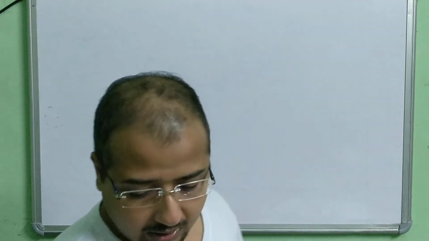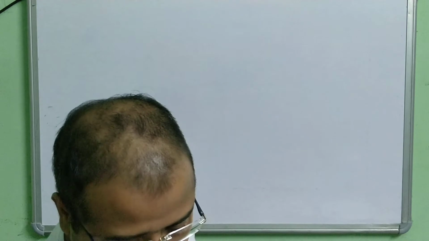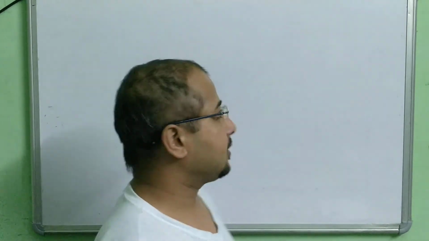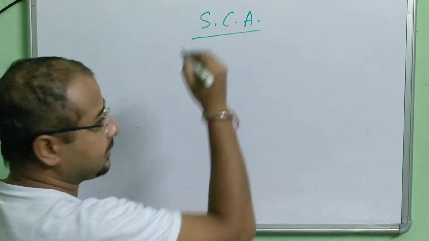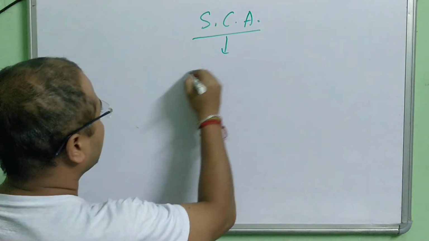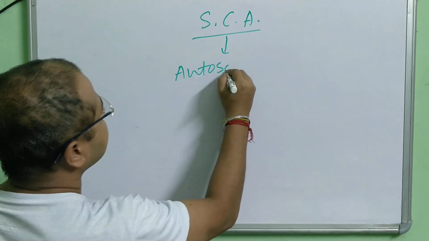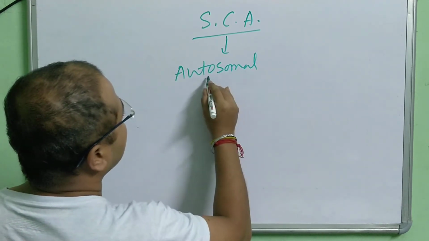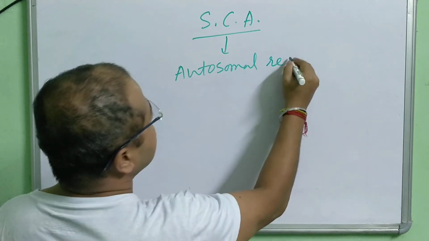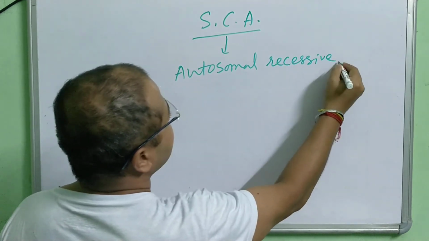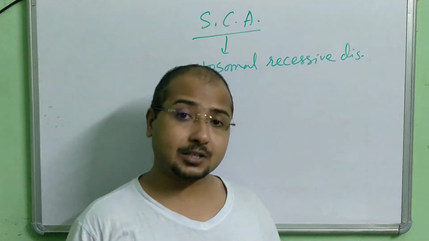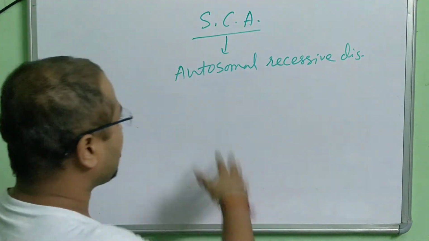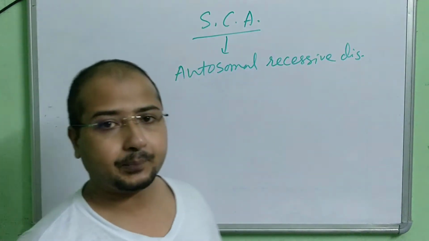Now, this sickle cell anemia, in short, I am writing. It is an autosomal recessive disorder. So hemophilia was sex chromosome linked, X linked, and this is an autosomal recessive disorder.